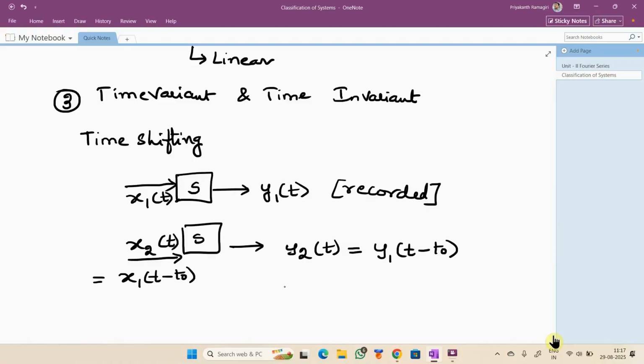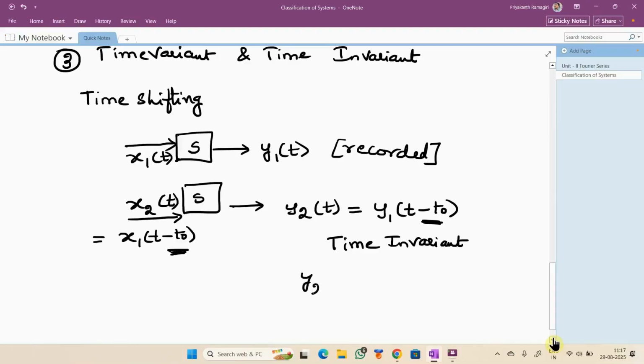Is this time variant or time invariant? Time invariant, sir. Right, this is time invariant, since we observe the same amount of shift in the input and output.